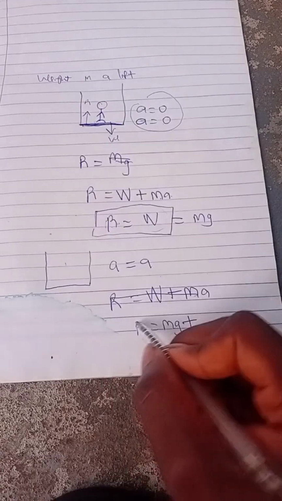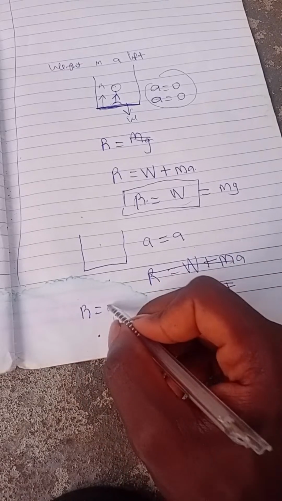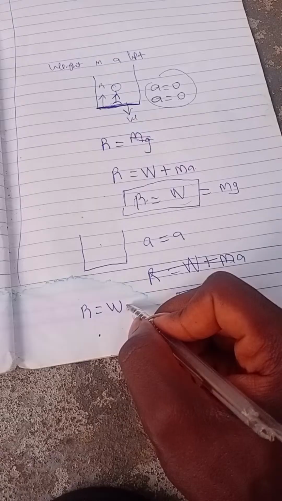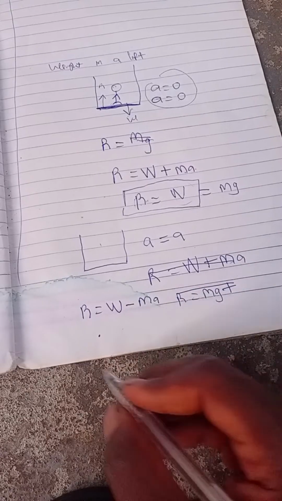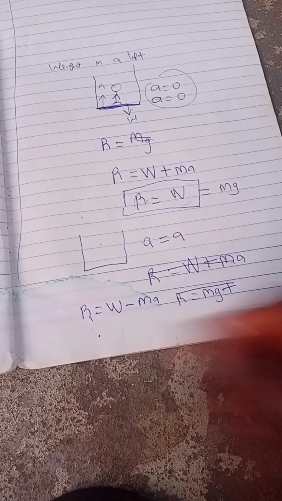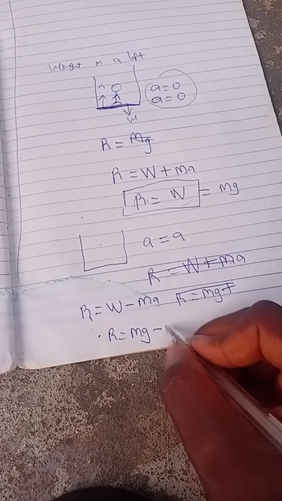Sorry. If the body is moving downward, our R is going to give us W minus MA. Okay, I've heard you. I will recap, no problem. So that means R, so you can conclude that R equals Mg minus MA.